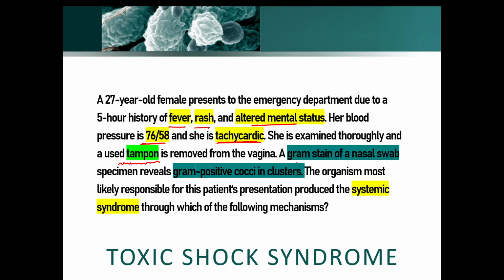A gram stain of the nasal swab reveals gram-positive cocci in clusters. Now, gram-positive cocci in clusters gives Staphylococcus, and with the tampon it is Staphylococcus aureus. So the tampon and the nasal packing are associated with Staphylococcus aureus infection that causes toxic shock syndrome. So the question is basically about toxic shock syndrome. Now we have to find the mechanism of toxic shock syndrome.